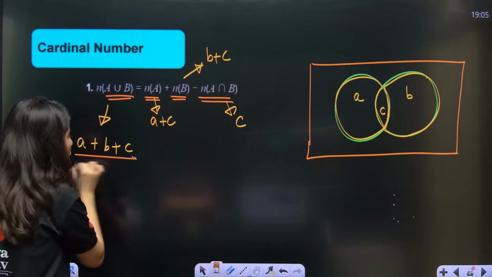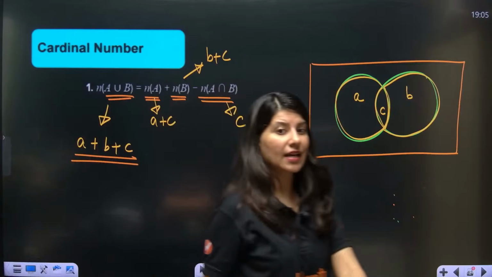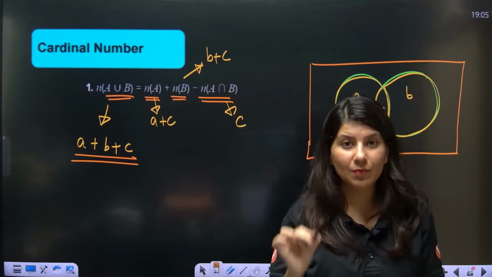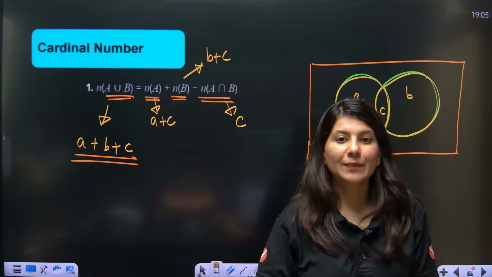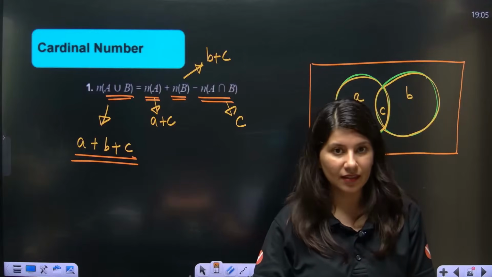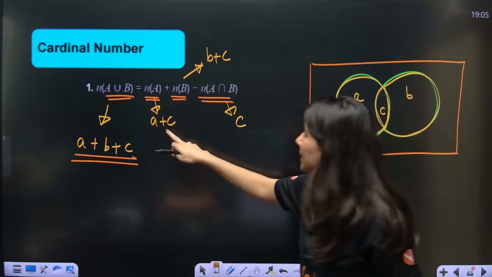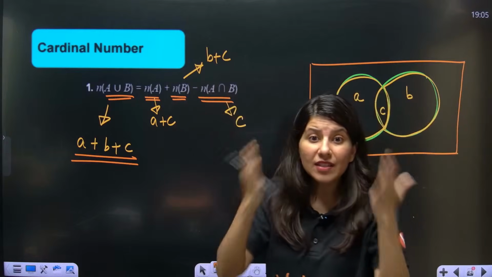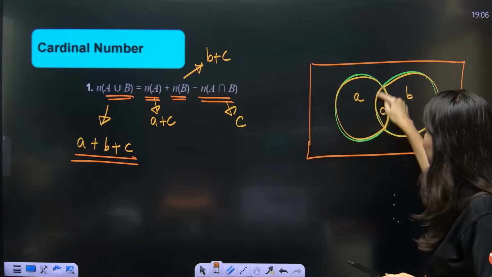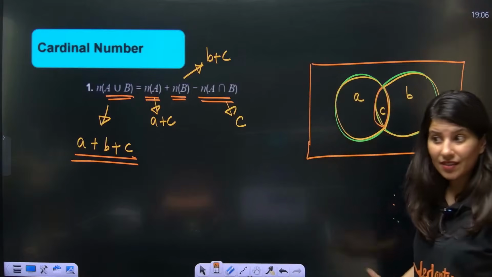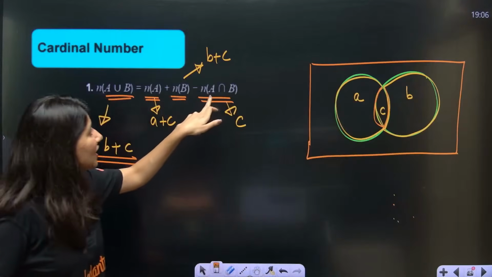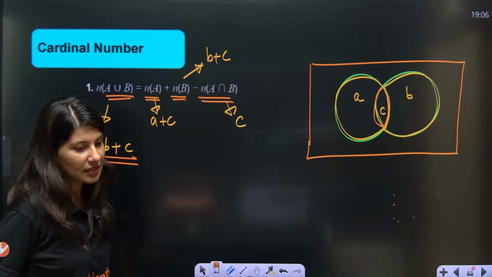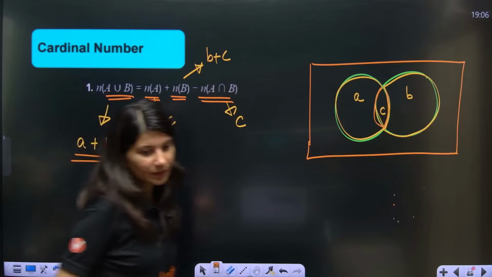Actually, what I want is A plus B plus C. Understand? I want A plus B plus C. Okay, so this is A plus C, this is B plus C. That means I have added the middle region twice. Can you see? I have to remove it. So that is why we are removing A intersection B.